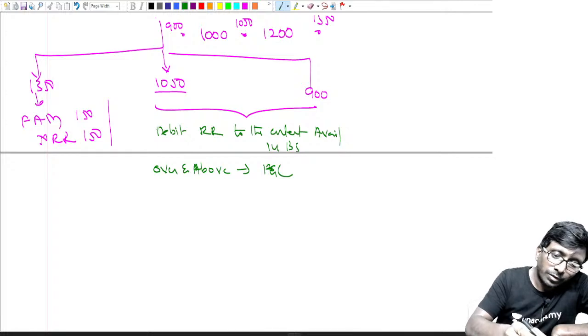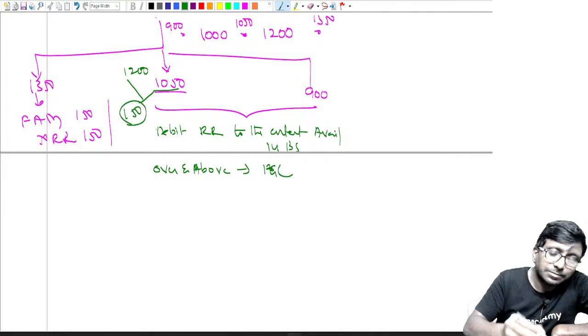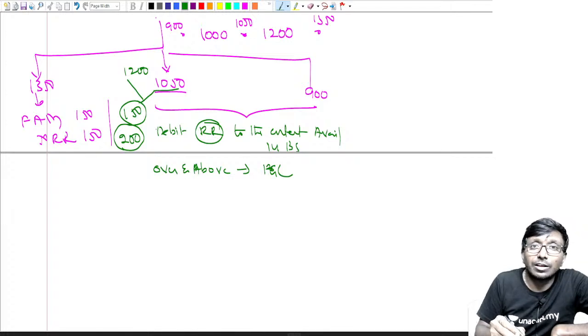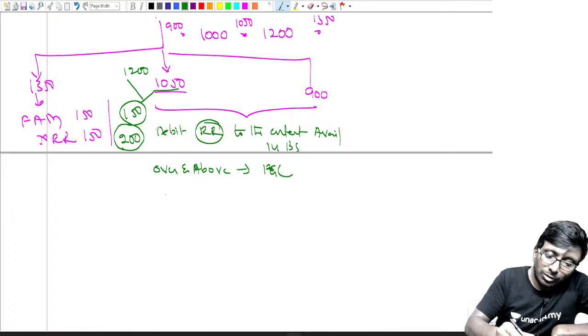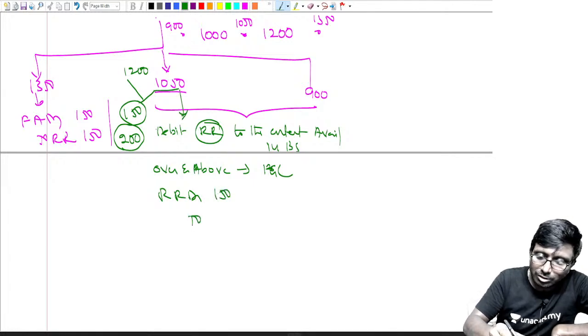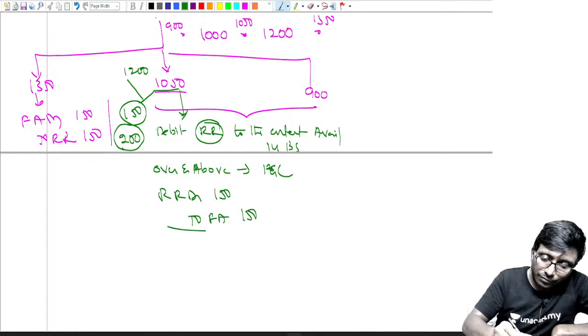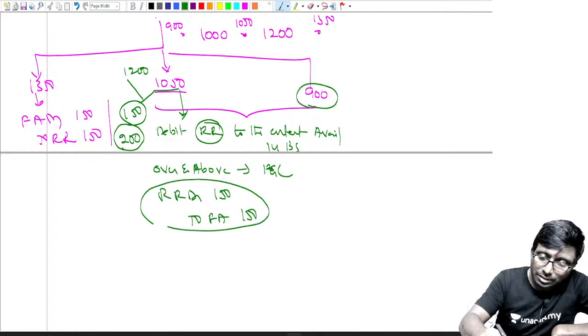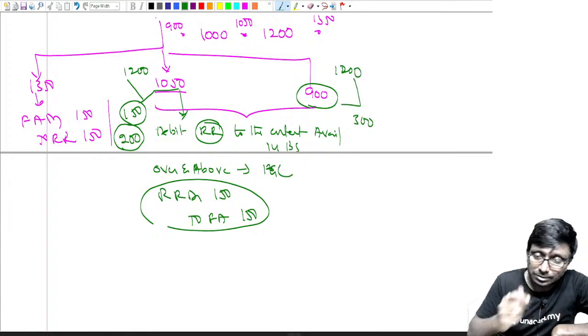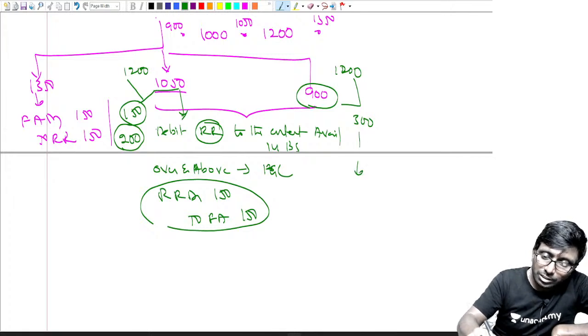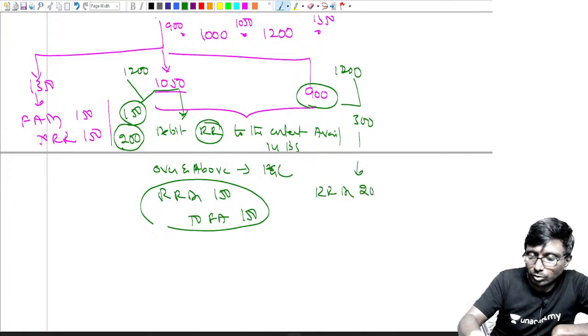See how much is the drop from 1200. It was 1200 to 1050, which means actually 150 loss. But what is the revaluation reserve we have available? 200 rupees revaluation reserve is already available. That's why, with respect to this transaction, debit revaluation reserve account 150, credit fixed asset 150. That's it. But what about here? It was 1200, and 900 means 300 rupees down. Revaluation reserve is available only 200, so debit revaluation reserve account 200.